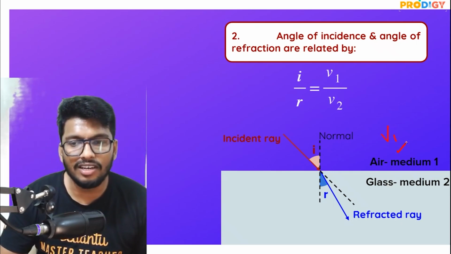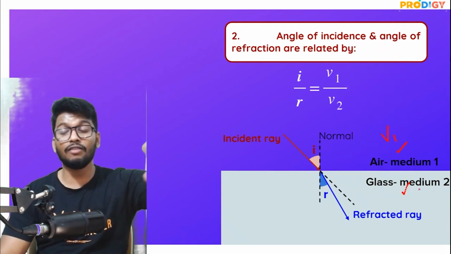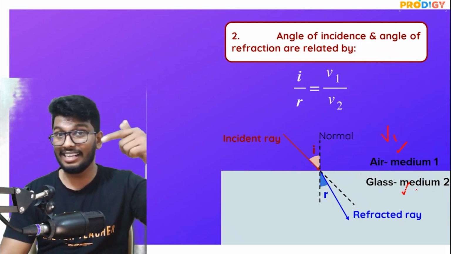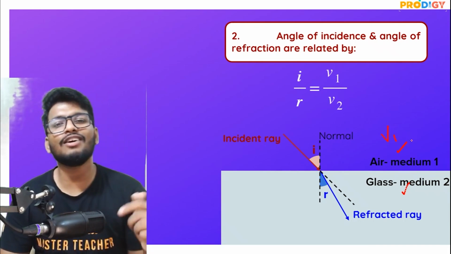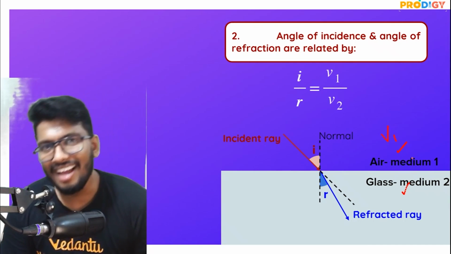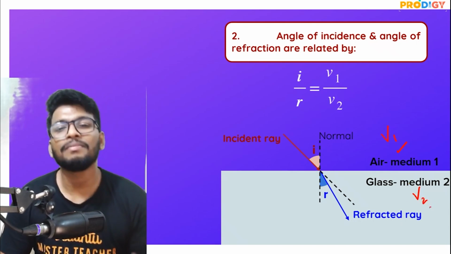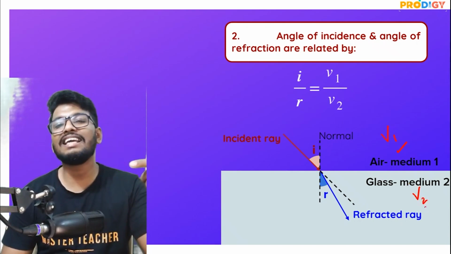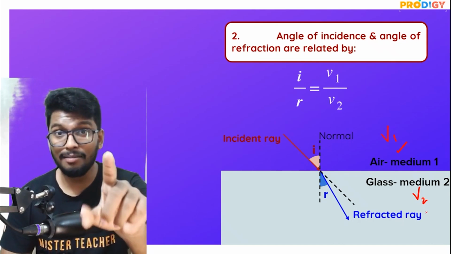So air is the first medium and glass is the second medium. The speed of light in air is different, and the speed of light in glass is also different. That is why the light is refracting. So whatever is the velocity of light in air divided by the velocity of light in glass would give you a certain relationship. Now, what is that? Let me tell you that in a minute.